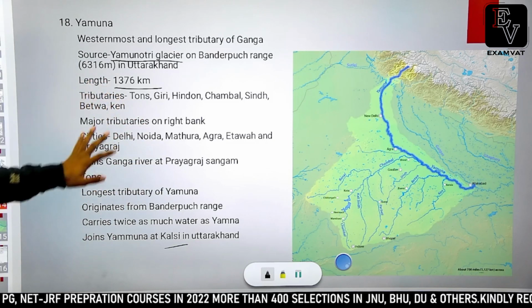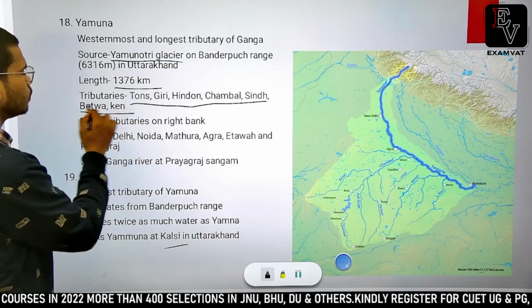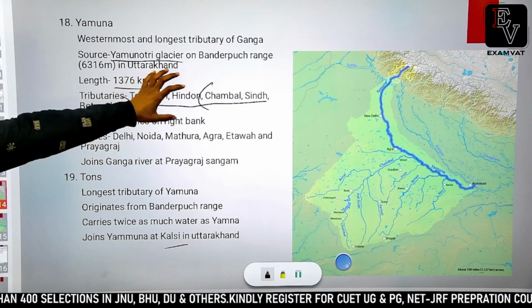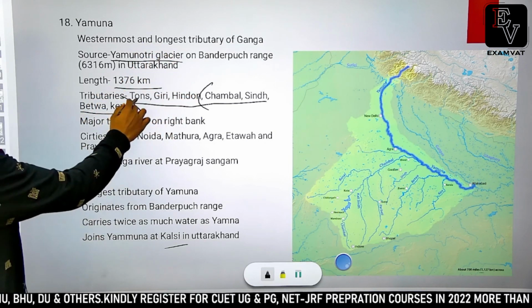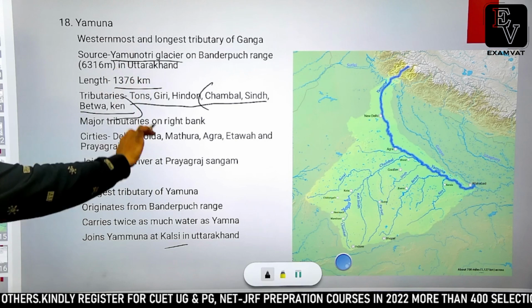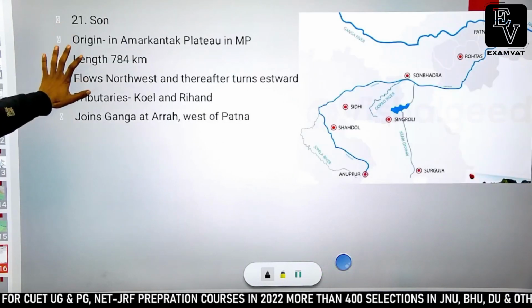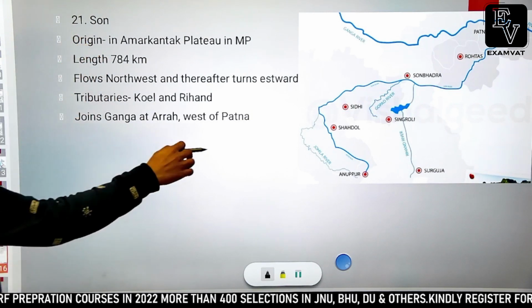Likewise, Ganga river has many tributaries: Tons, Hindon, Chambal, Sindh and Betwa and Ken. So Chambal, Sindh, Betwa and Ken, these originate from the central portion of the country, Malwa plateau, while Tons originates from Himalayan ranges. Okay, and another important right bank tributary of Ganga river is Son river.